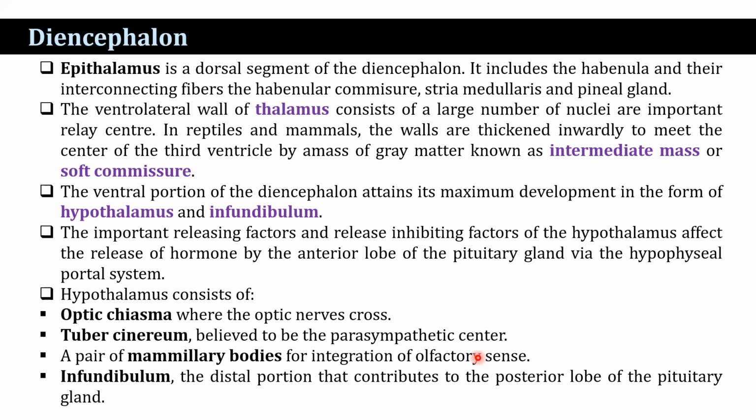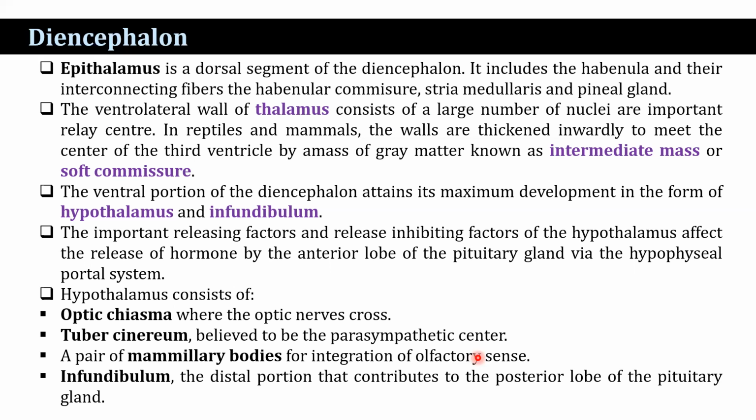So, the diencephalon is divided into the dorsal epithalamus, lateral thalamus, and the ventral hypothalamus. Epithalamus is a dorsal segment of the diencephalon. It includes the habenula and their interconnecting fibers, the habenular commissure, strata medullaris, and pineal organ. The function of the epithalamus is to connect the limbic system to other parts of the brain.